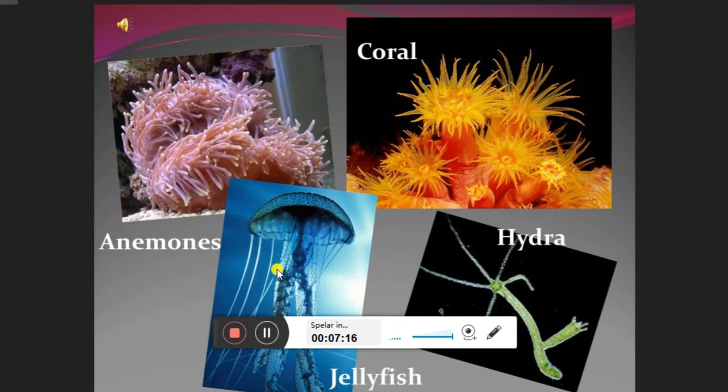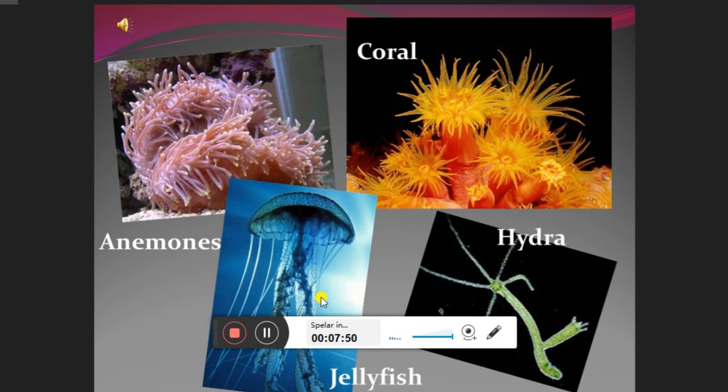Now the next group is Coelenterata, also known as Cnidaria. In this, hollow sac animals are there. Inside there will be a gap, which is also known as the cavity. The best examples are anemones, also known as sea anemones. Then Hydra is there, and the jellyfish is there. This is the coral, Hydra. So four examples are shown: anemones, coral, Hydra, and jellyfish.